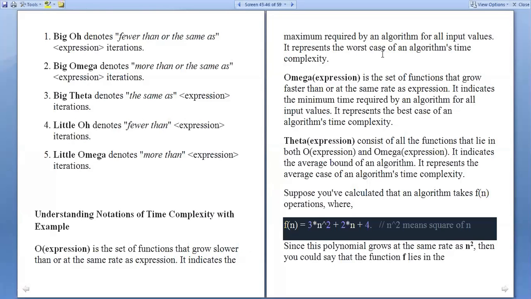It represents the worst case of an algorithm's time complexity. That comes under big O expressions. Omega expression is already explained and theta expression is also already explained.